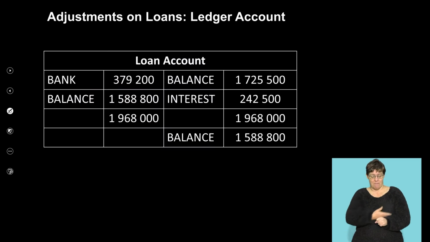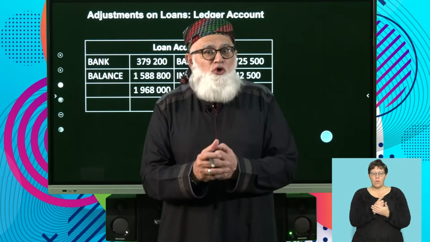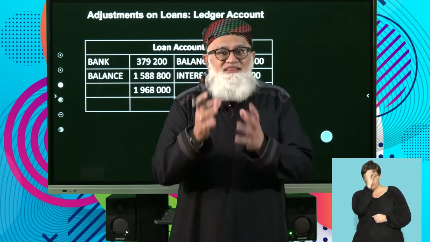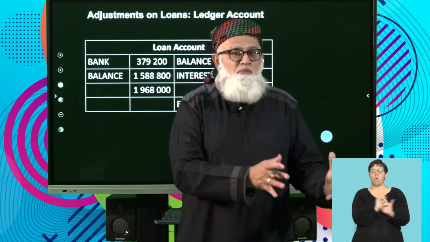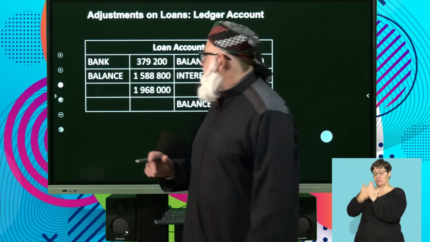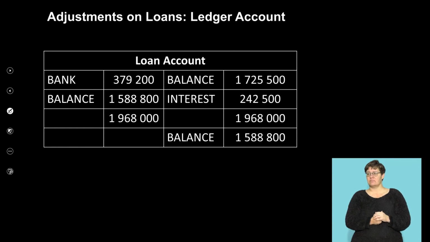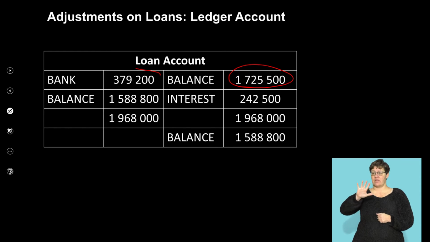Right, so now, what do we know? Look at our loan account. I always ask learners to draw up the loan account so that you can see, put in the information, and then it becomes much easier to complete your balance sheet. Here goes. Your opening balance, 1,725,500. There's your bank, 379,200. Remember, what was it?